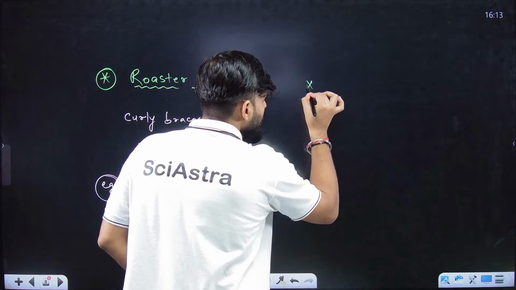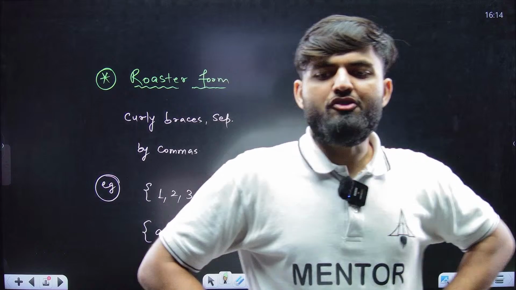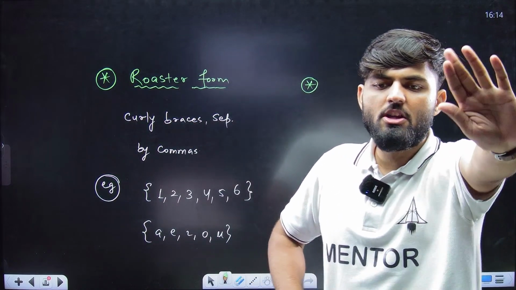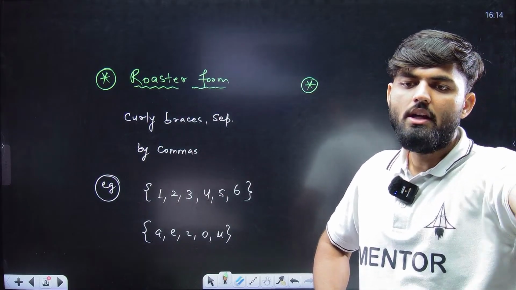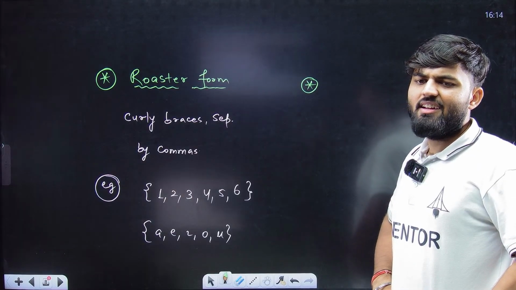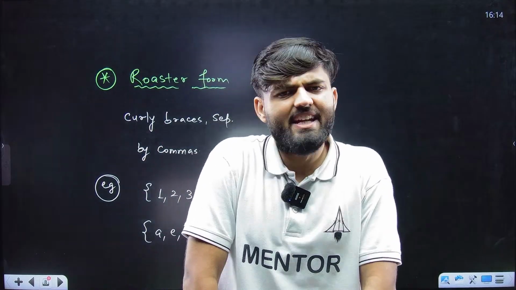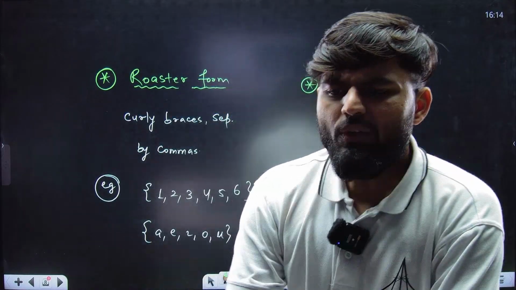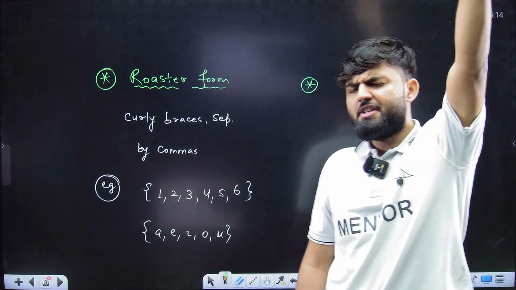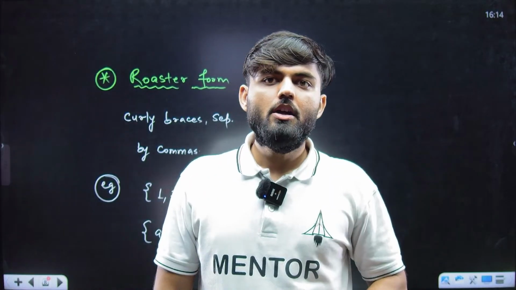Next, there is a problem with this roster form. If I say set of natural numbers, is it a set? Collection of natural numbers, is it a set? Come on, tell me first of all. You will say, sir, yes, definitely it is a set. It is logically defined. 1, 2, 3, 4, 5, 6, these are natural numbers. How can you say that something is defined? If I give you any general number, 487, and ask you, is it a natural number? You will say yes, because there is a logic behind it. So it is logically defined.